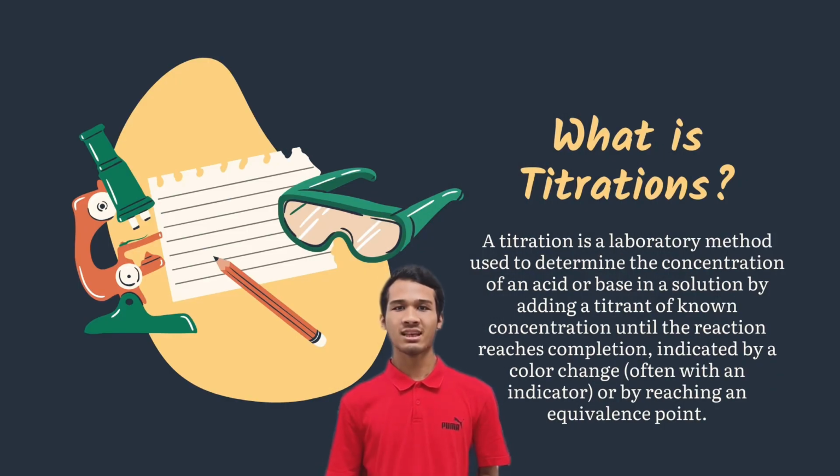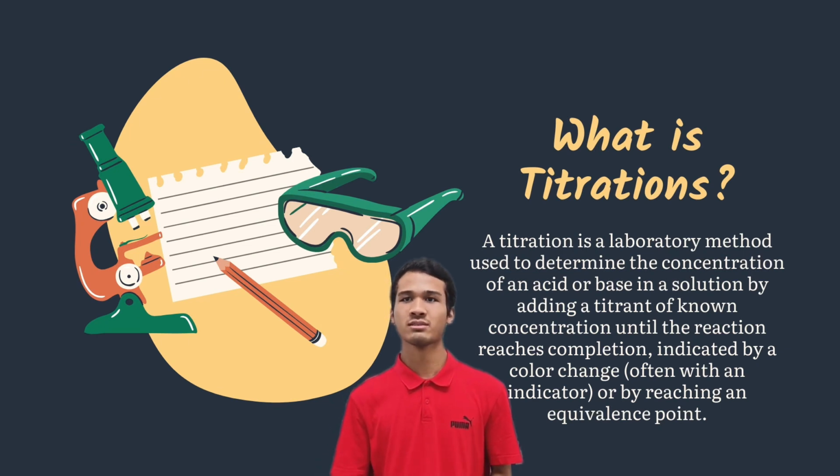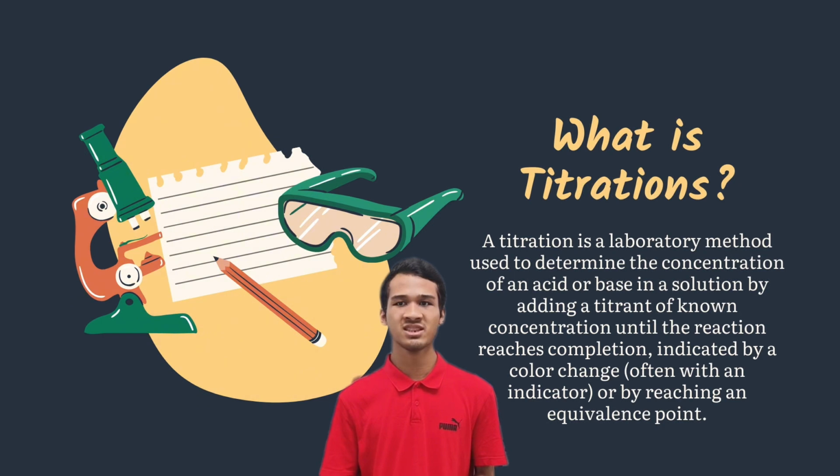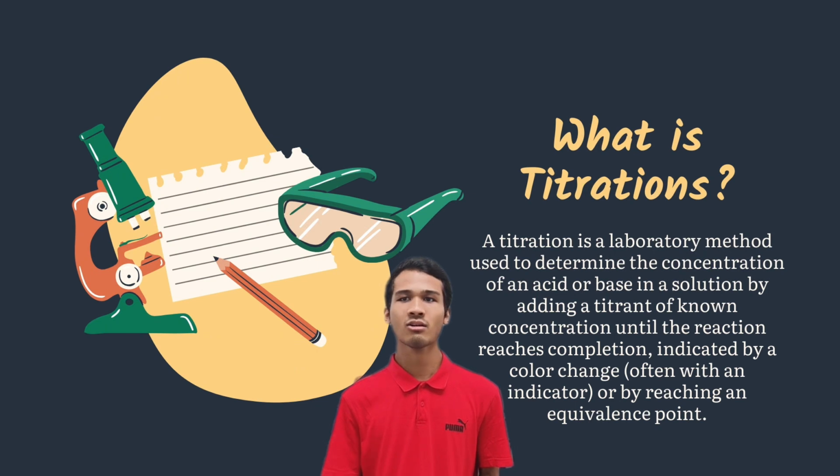Alright, so what is titration? A titration is a laboratory method used to determine the concentration of an acid or base in a solution by adding a titrant of known concentration until the reaction reaches completion, which is indicated by a color change, often with an indicator, or by reaching an equivalence point.